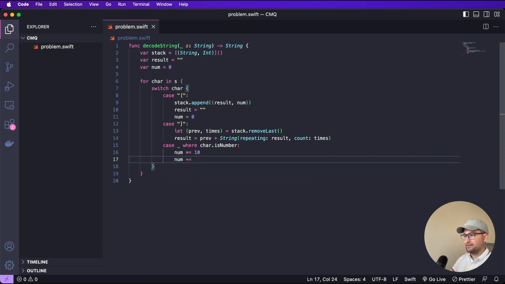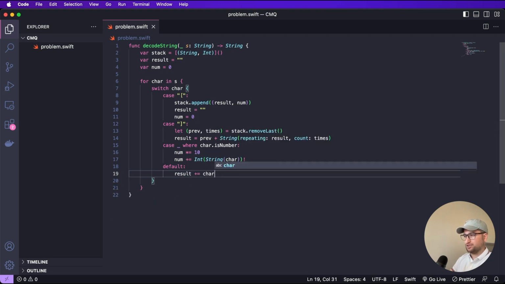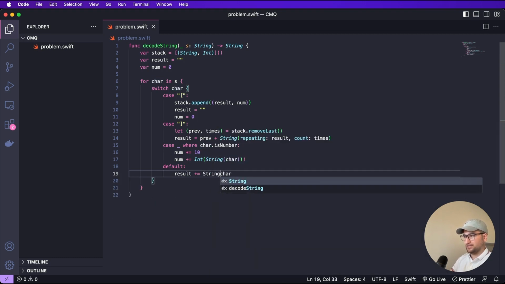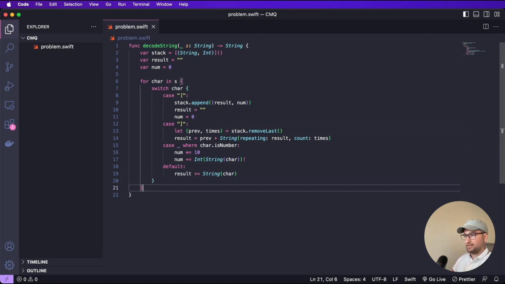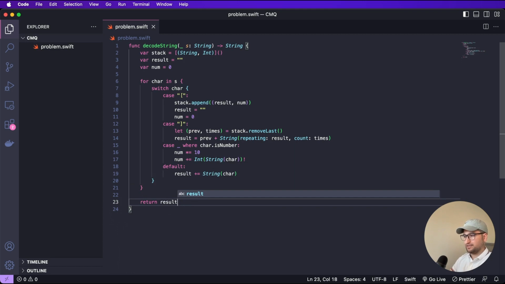So let's say Int(String(char))!. And by default we should add this character to the result. So let's say result plus equal to String(char), right? And at the end I think it's enough to return result here.